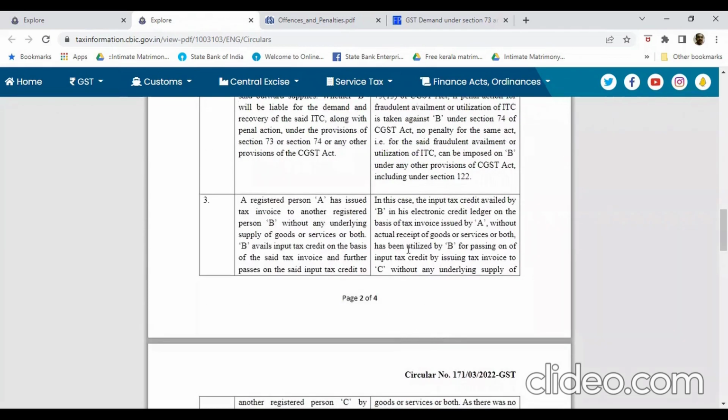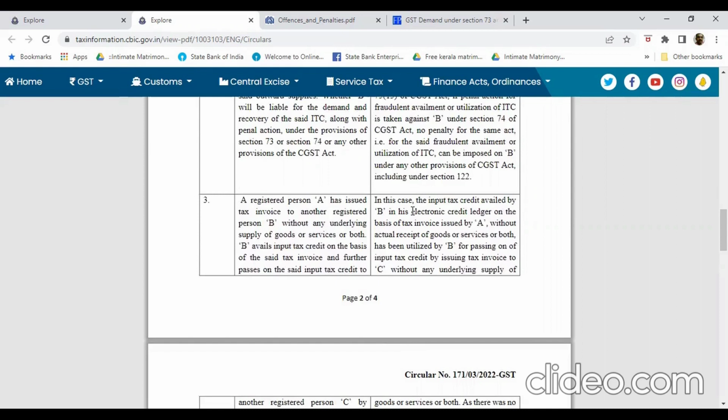In this situation, the input tax credit is being availed by Mr. B on the basis of tax invoice issued by Mr. A without actually receiving goods or services or both.